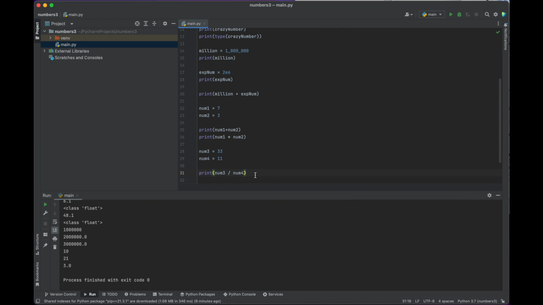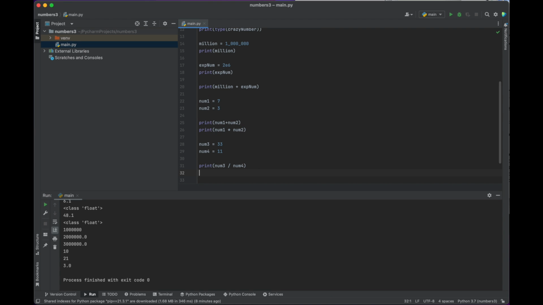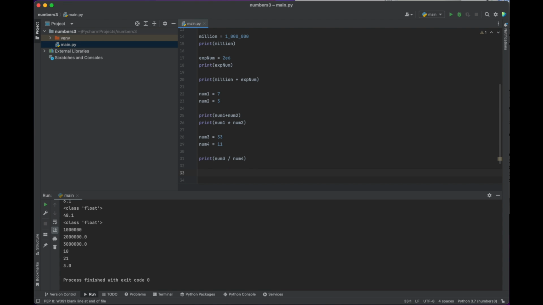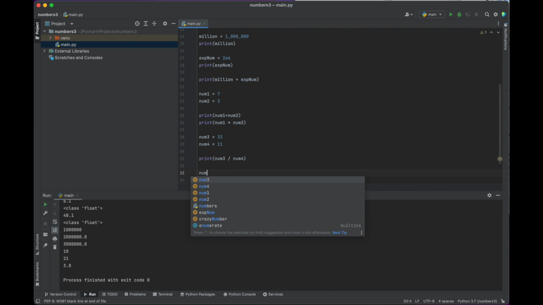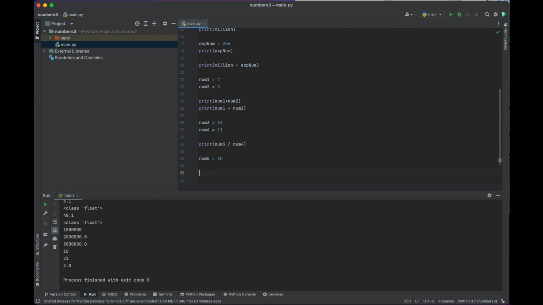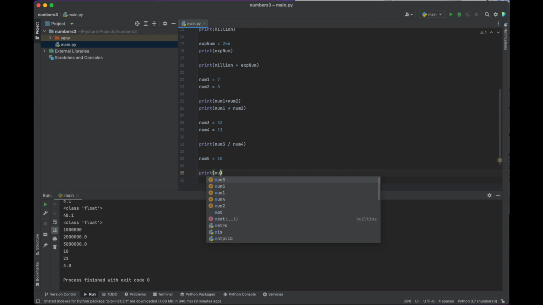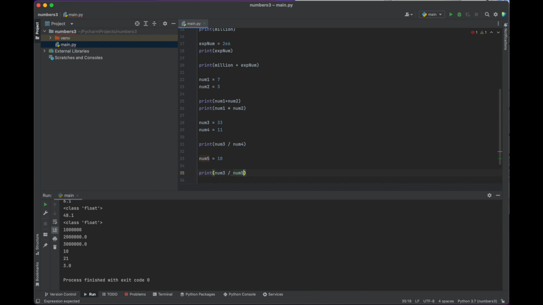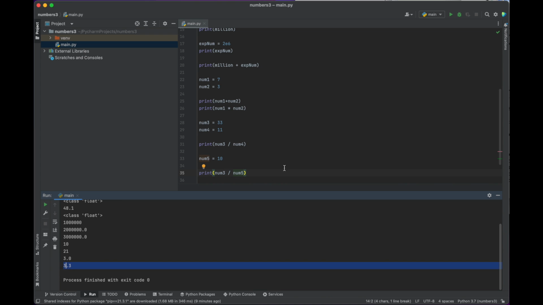Look at that. And it's giving them back as a floating point number as well. So that's interesting to note. All right, but sometimes things don't evenly divide. So let's say we have set up num5 now. Let's say our fifth number is the number 10. And let's say we wanted to divide 33 by 10. Well, what's it going to do there? Num3 divided by num5. What do we get? 3.3. So it gives us a decimal answer.